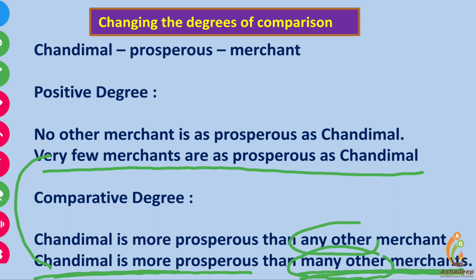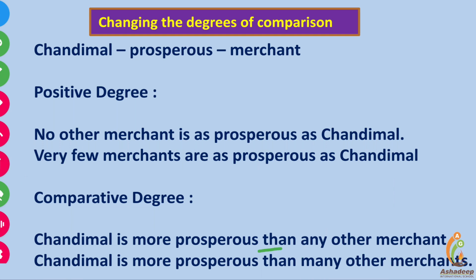Here, compare this: than any other means no other is like Chandimal. This sentence says that Chandimal is the best. And this shows that there are a few like Chandimal in prosperity. So any other merchant is singular, many other merchants is plural. Plural form is given here. Then any other merchant, then many other merchants. Here Chandimal is the best in prosperity. Here there are a few like Chandimal in prosperity.